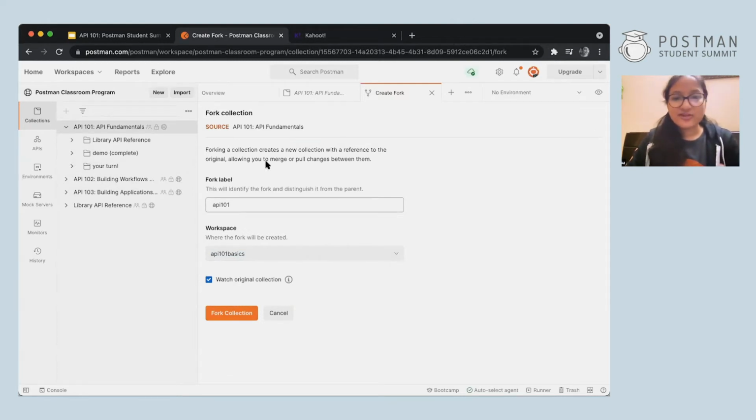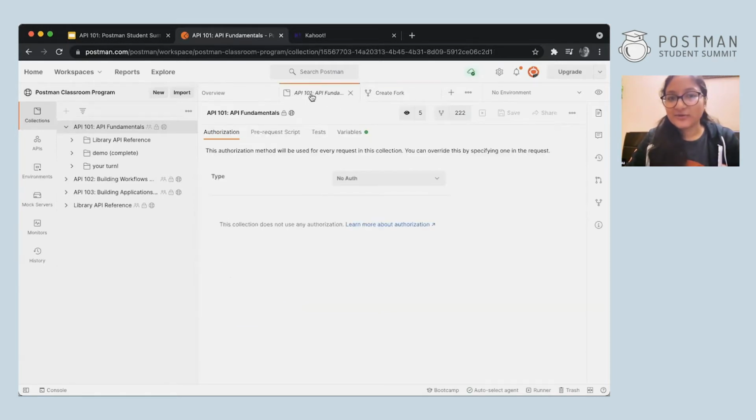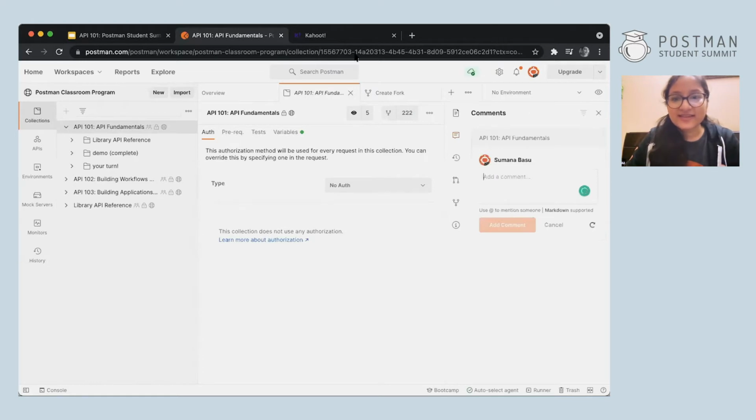Till then, who all are here, you can also try out one thing. You can go to API 101, click here again. And from the right side, you'll see many buttons over here. Click on the second one called comments. And here you can type anything, like you can say where you're from. So you can say, I am from West Bengal or whatever.